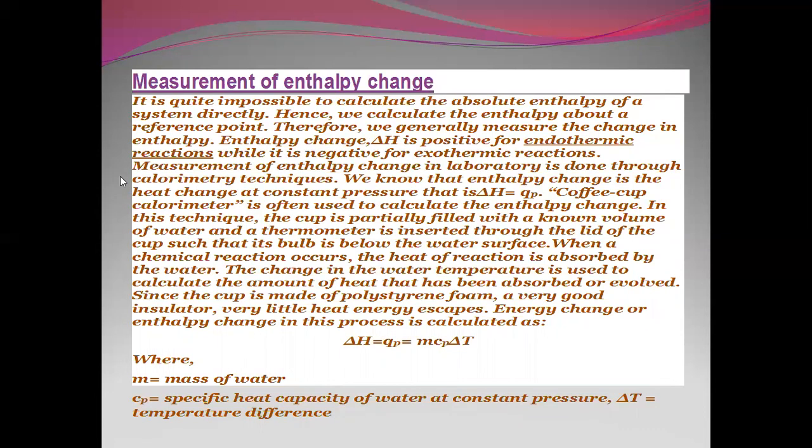Measurement of enthalpy change. It is quite impossible to calculate the absolute enthalpy of a system directly. Hence, we calculate the enthalpy relative to a reference point. Therefore, we generally measure the change in enthalpy. Delta H is positive for endothermic reactions, while it is negative for exothermic reactions. Measurement of enthalpy change in the laboratory is done through calorimetry techniques. We know that enthalpy change is the heat change at constant pressure, that is, delta H is equal to QP.